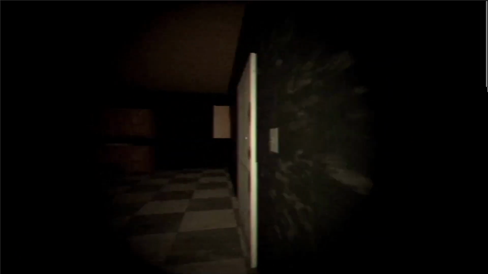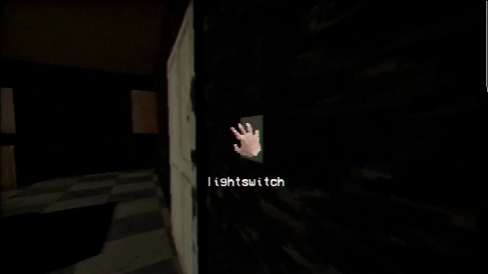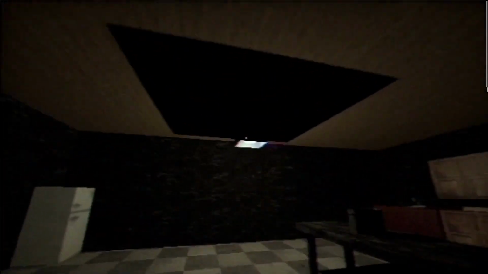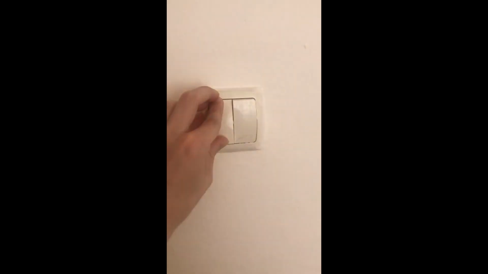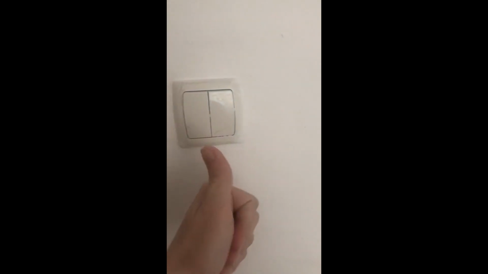The rooms were way too dark, so I added a light switch, so you can turn on the lights in basically every room for better visibility. I don't know about you, but I enjoy turning up lights when it's dark. It's an incredible immersion. I would recommend installing light switches in your house if you don't have them already.